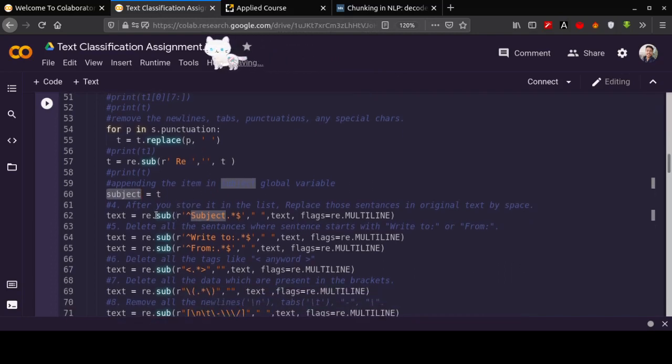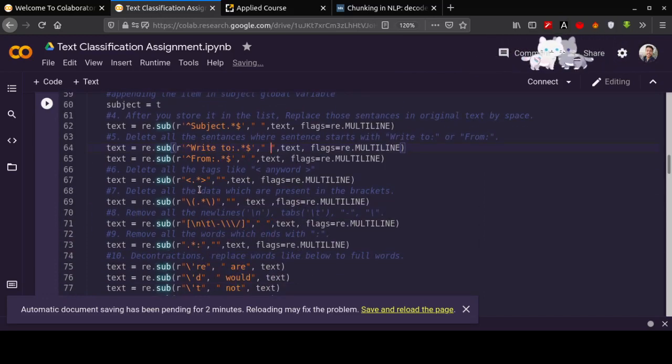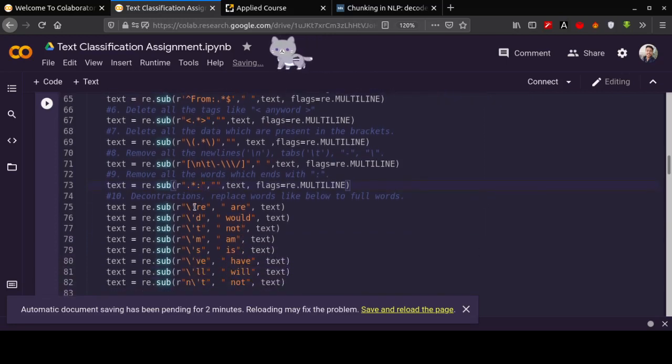Now we will remove several things. After this we will replace all the subject text with a space in our original text. We will remove the sentence which starts with reply to or from, and replace it with a space. We have to remove the words which are in angular brackets and square brackets. We will remove the words which end with a colon here.